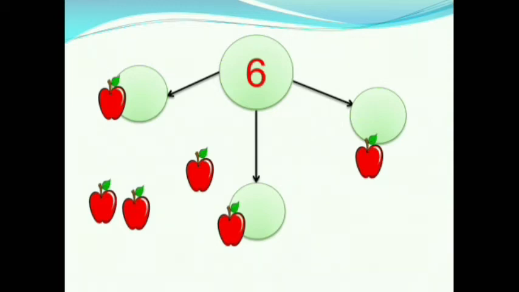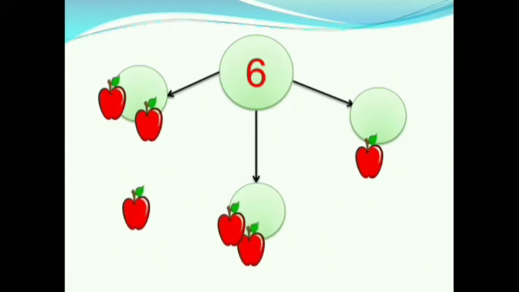Yes, 3 apples are left out. Again we will keep one apple in each part. Now, how many apples are there in each part? Yes, 2 apples are there in each part. So we will write 2 in each circle.